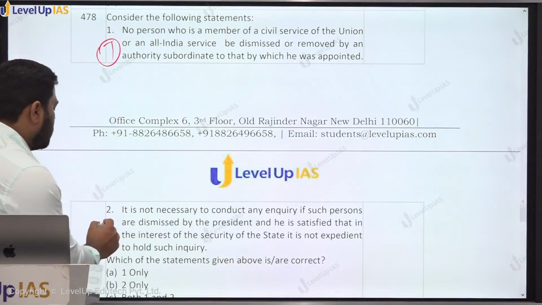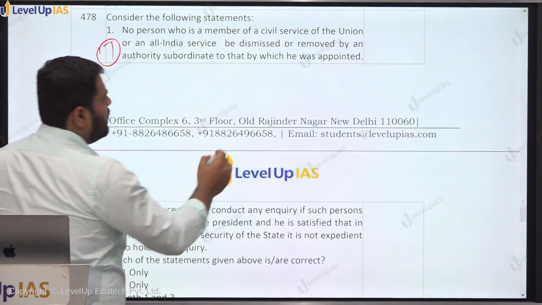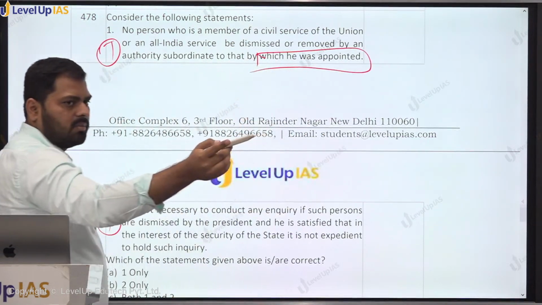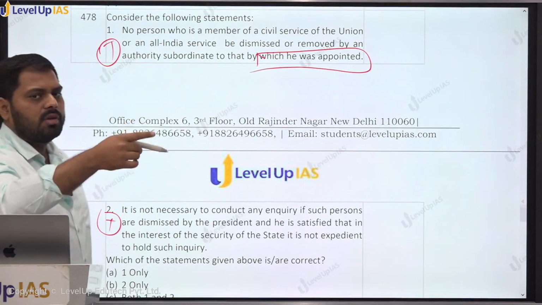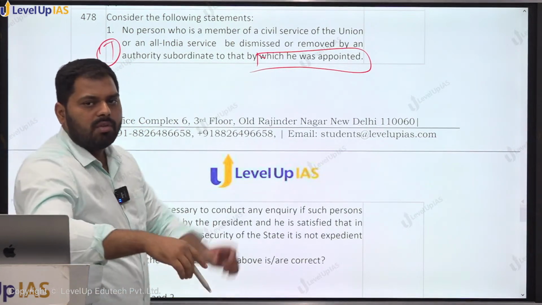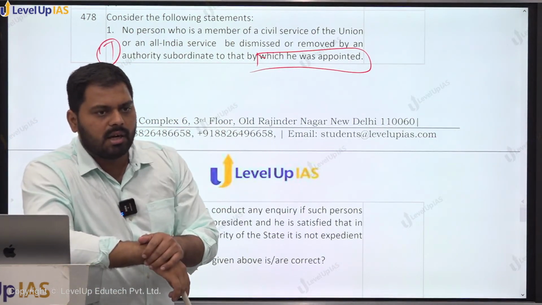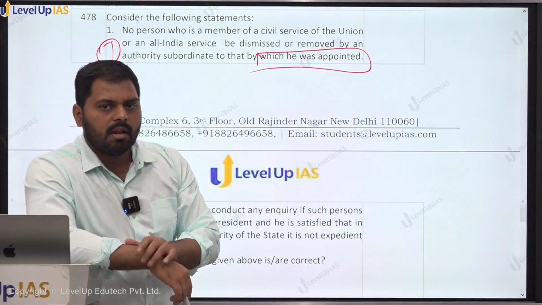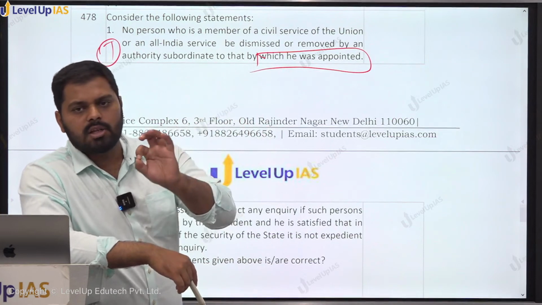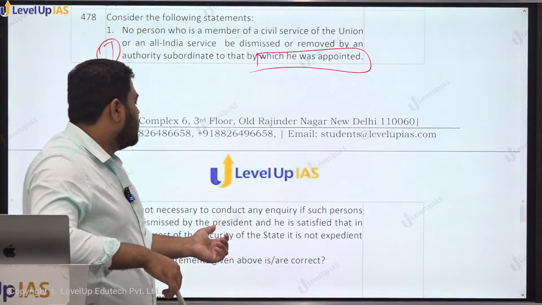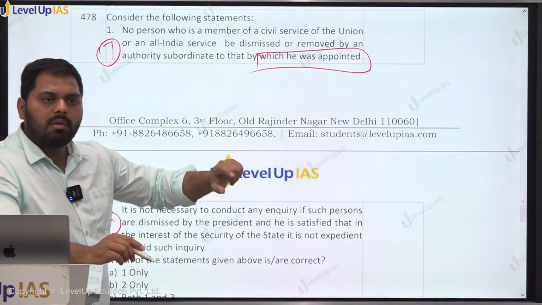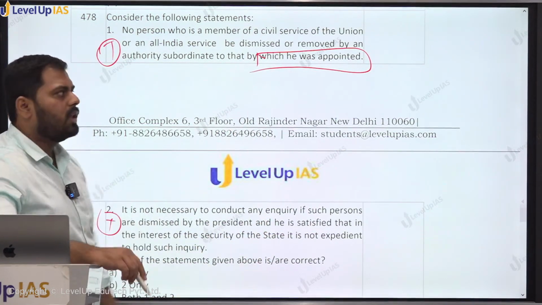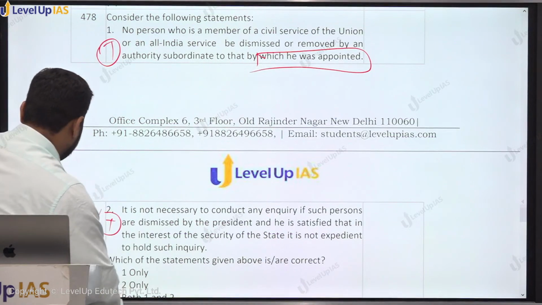True, right? So the process is this: first, the person who has appointed persons below him should not dismiss him. And even if the person who has appointed him is going to dismiss, there should be an inquiry which has to be conducted, and in that inquiry, the person who is getting dismissed shall be given the opportunity. But there are certain constitutional exceptions also. If the president thinks that that inquiry will be detrimental to the security of the state, it is not required to conduct the inquiry. Both the statements here will be true.